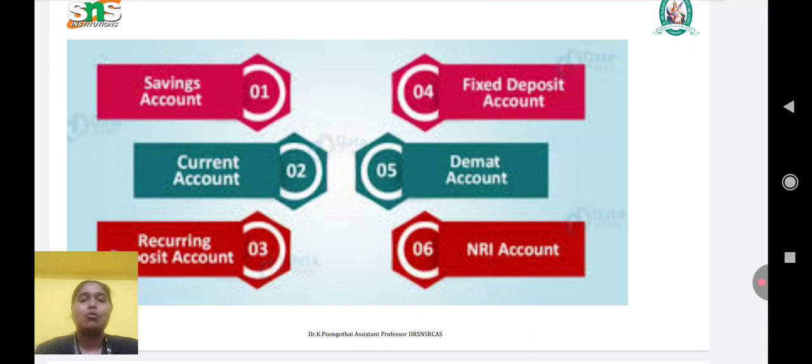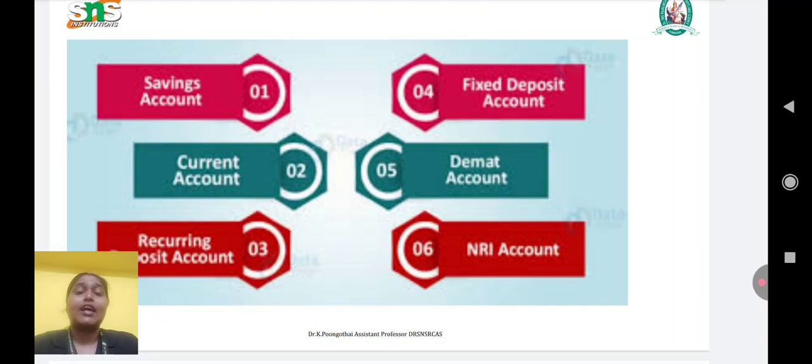Next, in the demand deposit, the first account is the savings account. A savings account encourages saving among individuals. Depositors earn a small interest, lower than a fixed deposit, with a restricted number of withdrawals per month. It is suitable for salaried people and students. From the word itself we know it is useful for saving purposes for each and every individual.